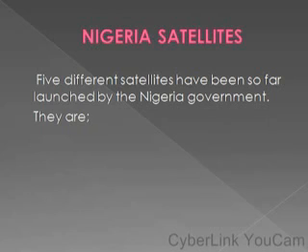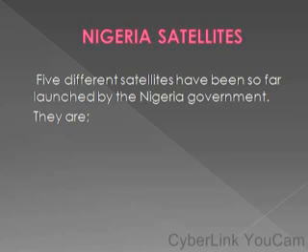Now, before we go into Nigerian satellites, we have different satellites that have been launched into space. Over 8,000 satellites have been successfully put into the Earth's orbit.